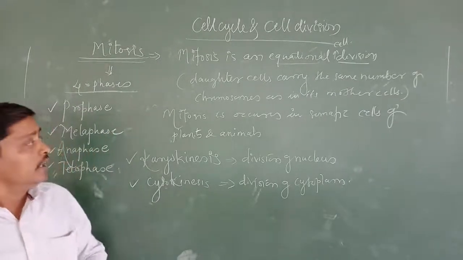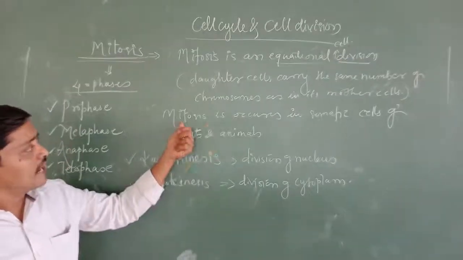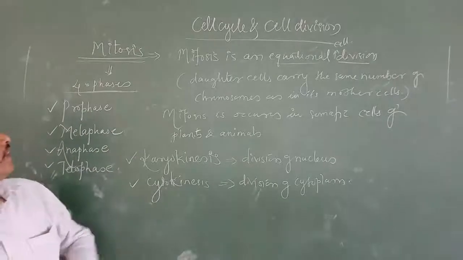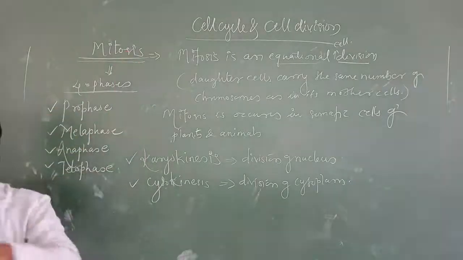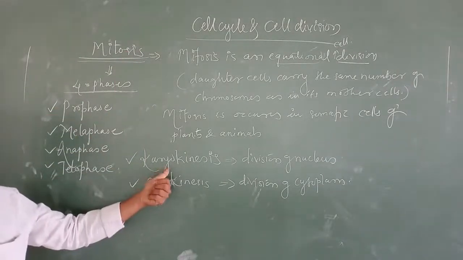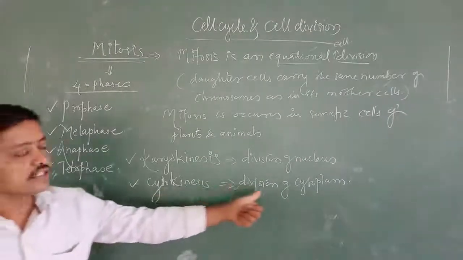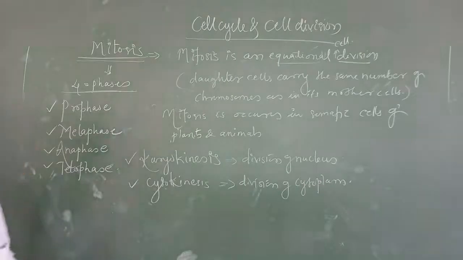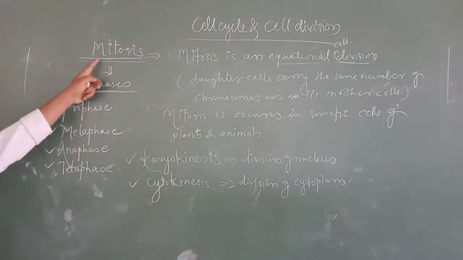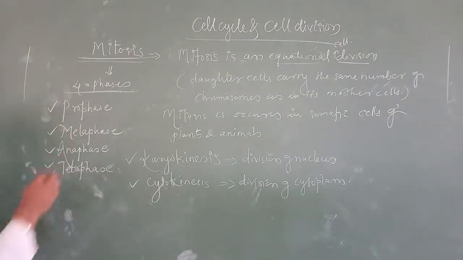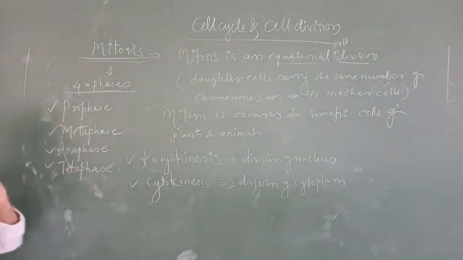During mitosis, there are two important events: karyokinesis, division of nucleus, and cytokinesis, division of cytoplasm. Now, mitosis completes in four phases: prophase, metaphase, anaphase, and telophase.